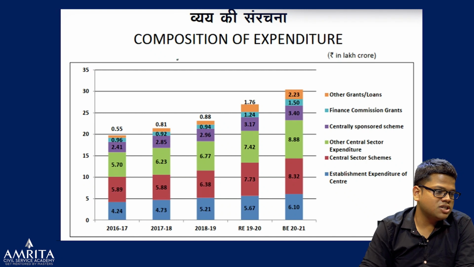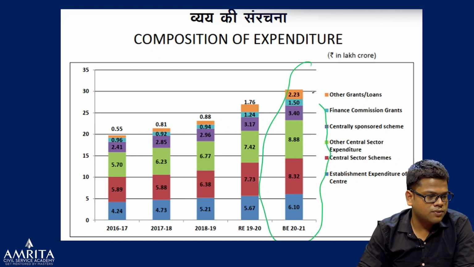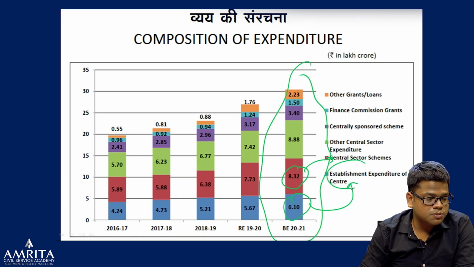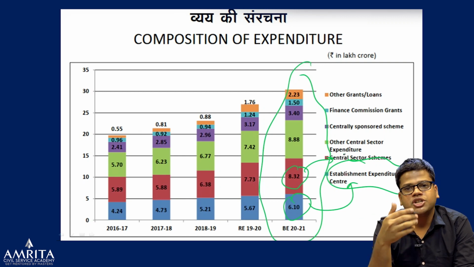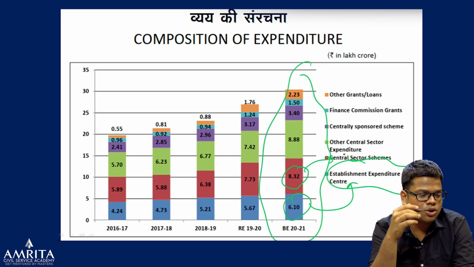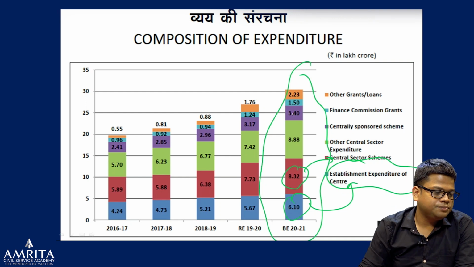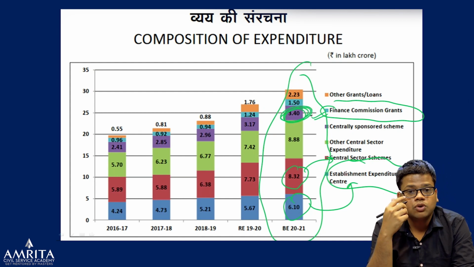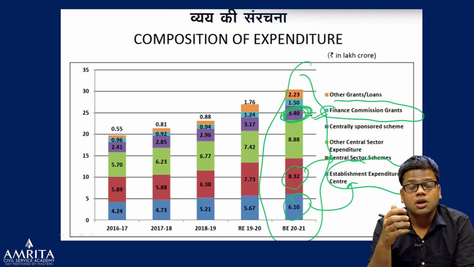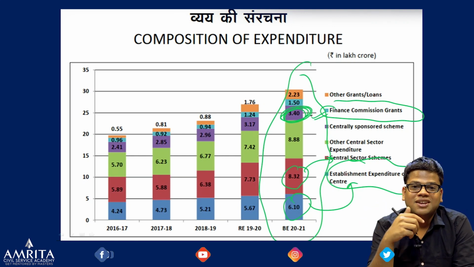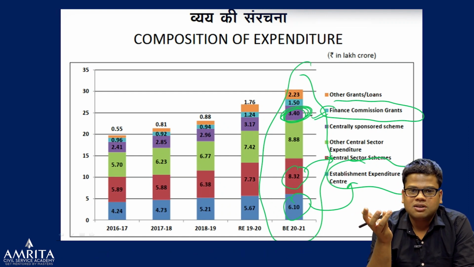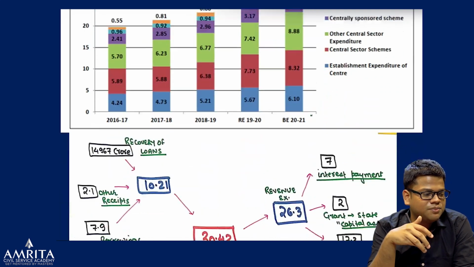Now, composition of the expenditure, if we see, for example, this one. One of the highest expenditures is this central sector scheme. 6.1 is on the establishment expenditure of the center, all the administrative stuff, the pens and the photocopy machines and all these. Okay. One is finance commission grant. This is to the states on the basis of the finance commission. We'll also see the 15th Finance Commission has given its report, but interestingly, they have given the report just for one year, and in the month of October they will give the final report. Then again, the finance commission report you have to read, right?